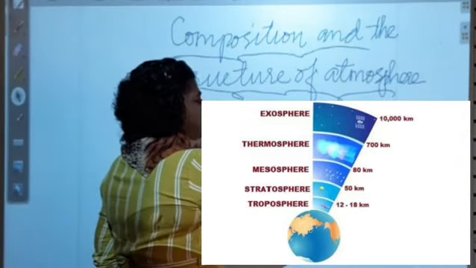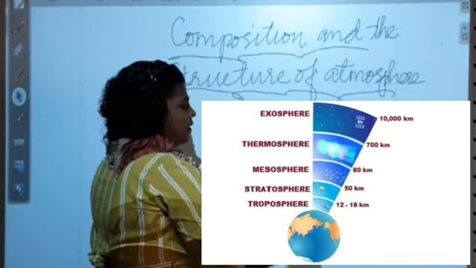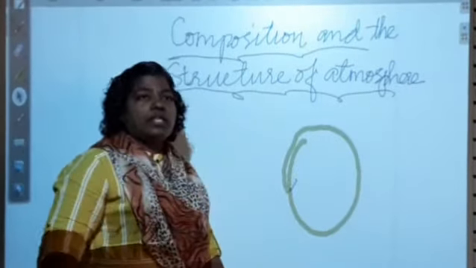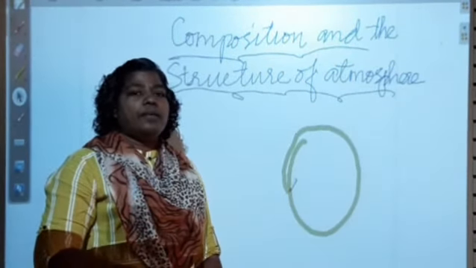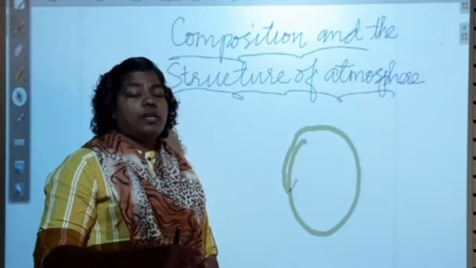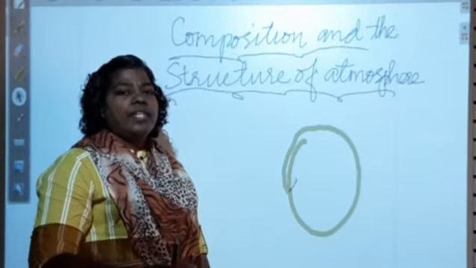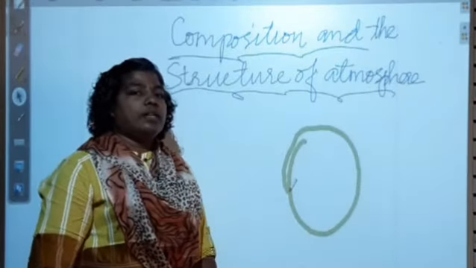For example, this is air. This blanket of air surrounds the earth because of the pull of gravitational force that comes from the earth, which holds the atmosphere around it.